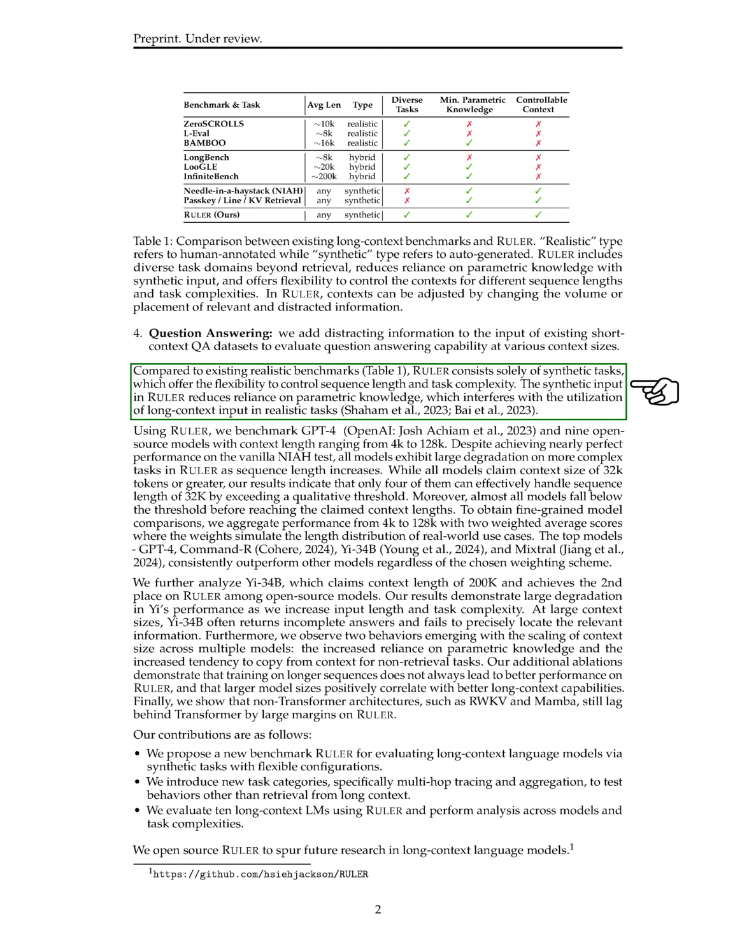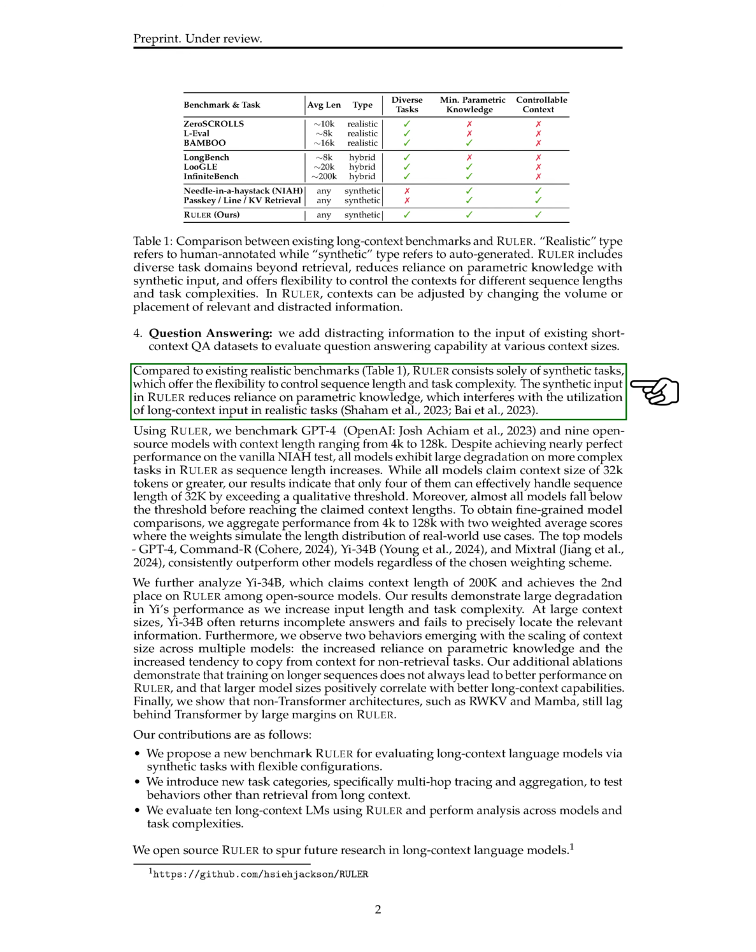When compared to existing benchmarks, Ruler stands out as it solely focuses on synthetic tasks, allowing for better control over sequence length and task complexity. By using synthetic input, Ruler reduces the reliance on prior knowledge, which can sometimes hinder the performance of models when dealing with long context inputs in real-world tasks.